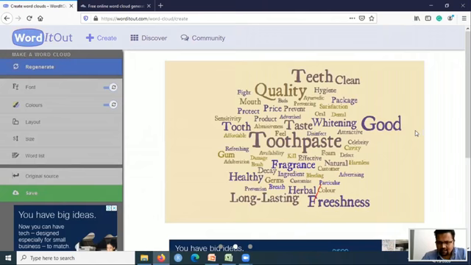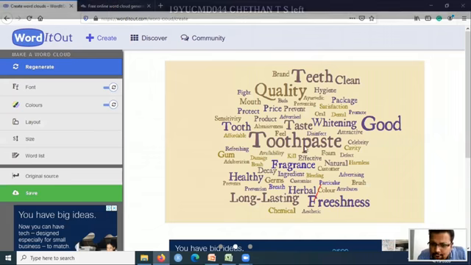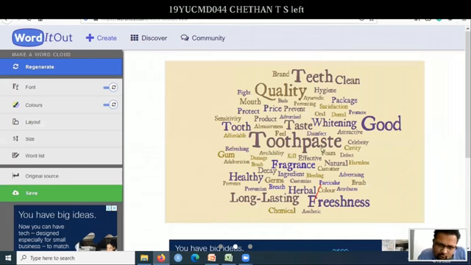You can see the magic. So wonderful, no? Once you do this, it's so exciting. Okay, so you can see the highest used word is toothpaste. If I take this toothpaste out, okay.